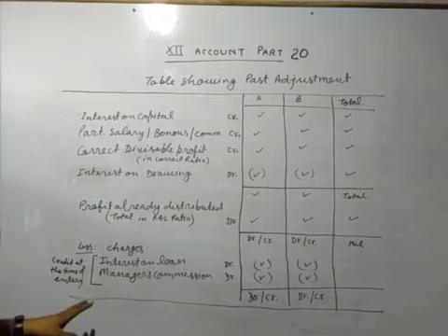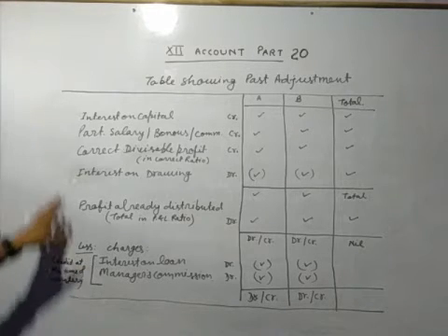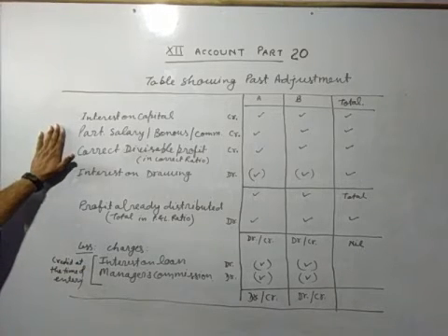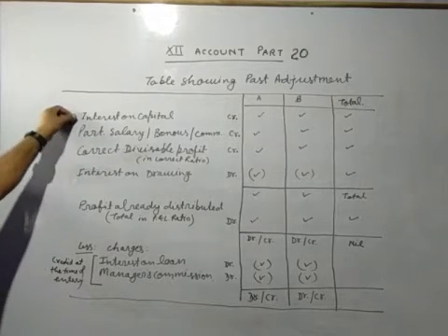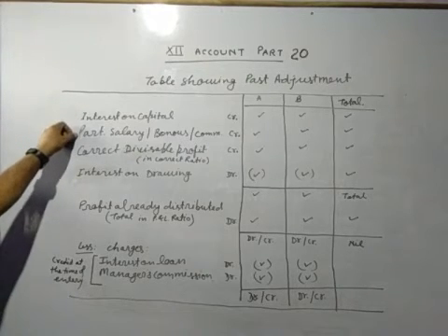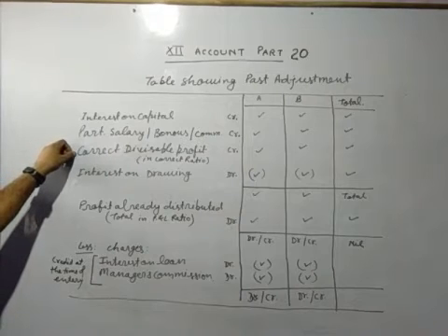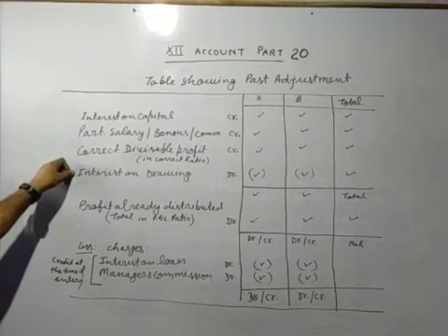Now we will discuss some questions on this table pattern. First, it is necessary that you learn this: interest on capital will be credited, partner salary, bonus, commission will be credited, correct divisible profit will be credited, interest on drawing will be debit.